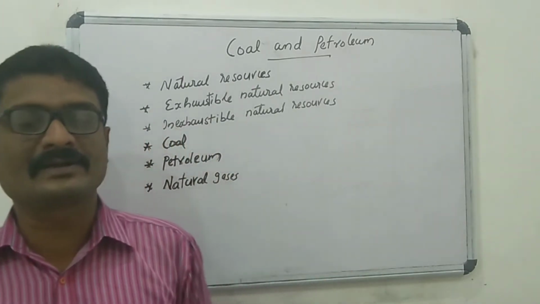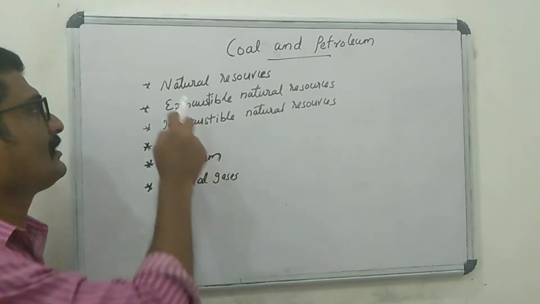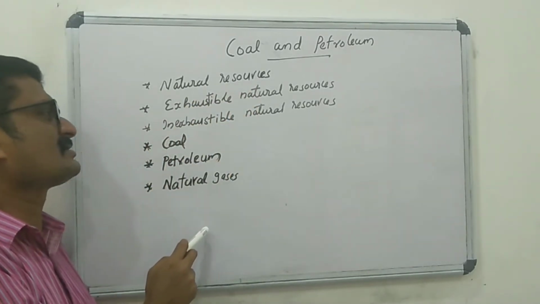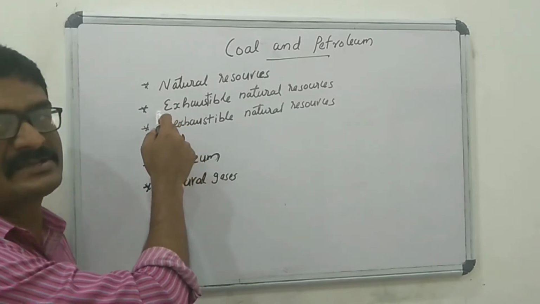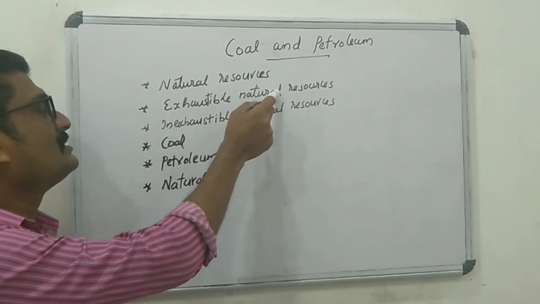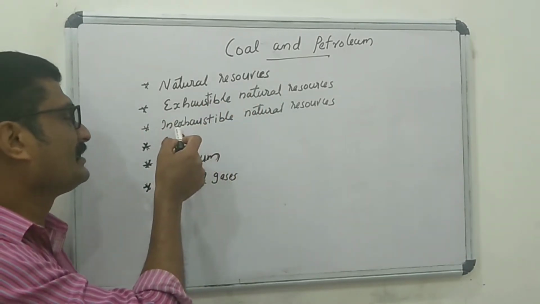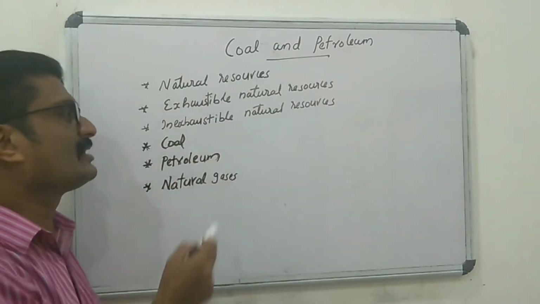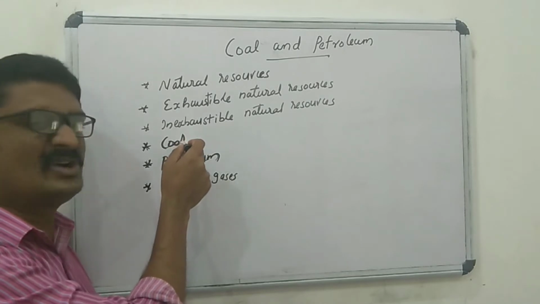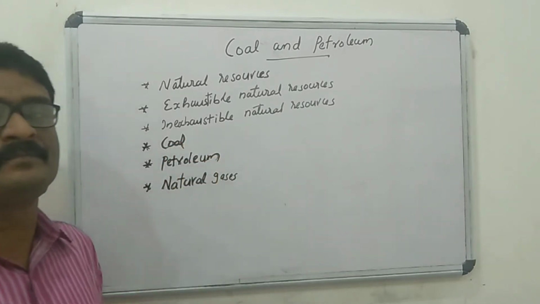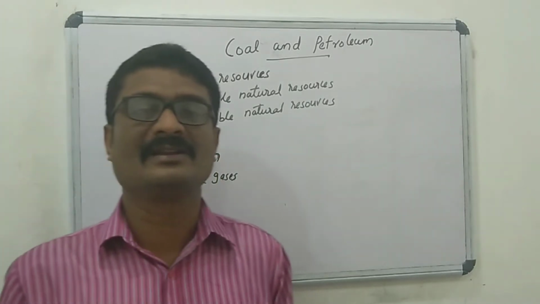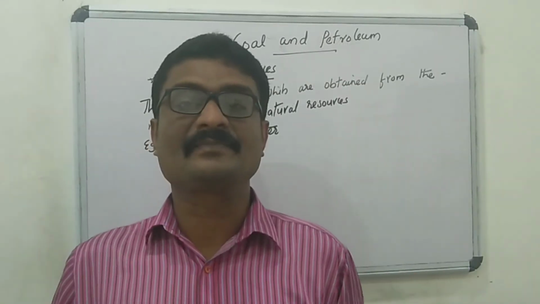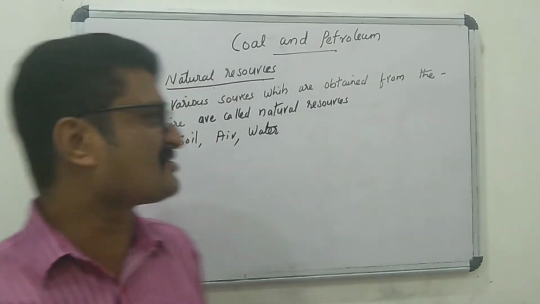Topics to be covered in this chapter are: the first topic is natural resources, second topic is exhaustible natural resources, and next one inexhaustible natural resources, then coal, petroleum and natural gas. Okay? What are natural resources?